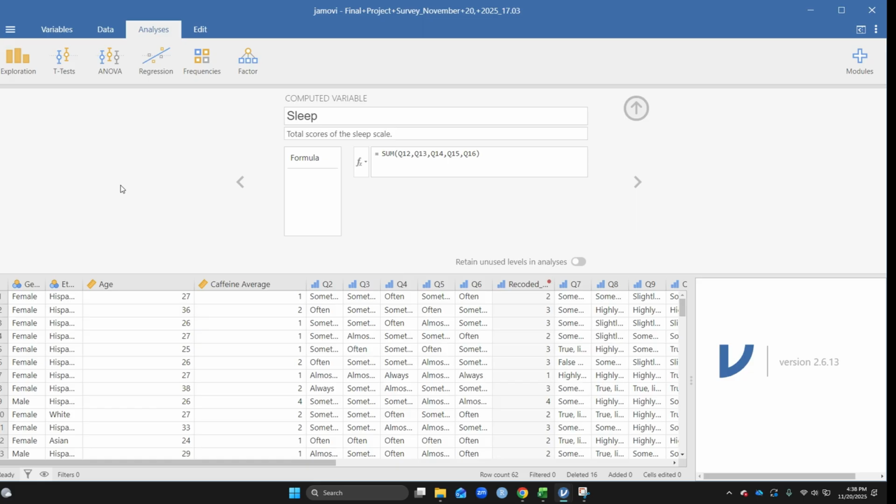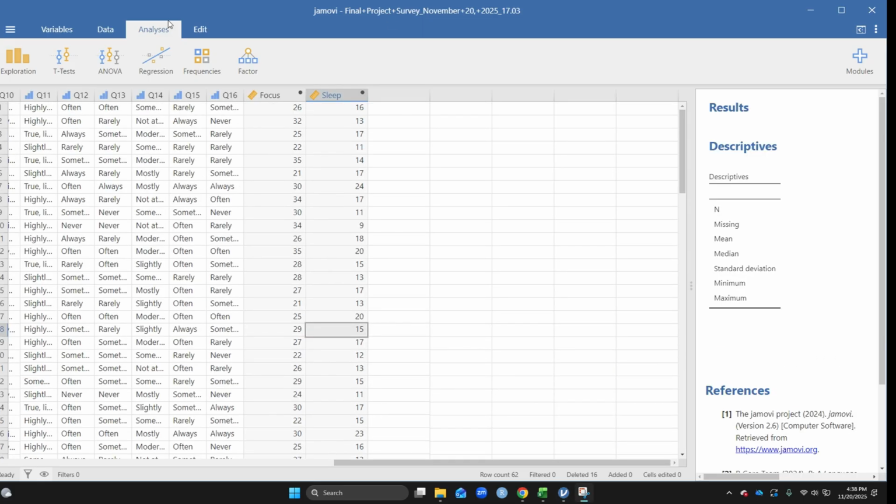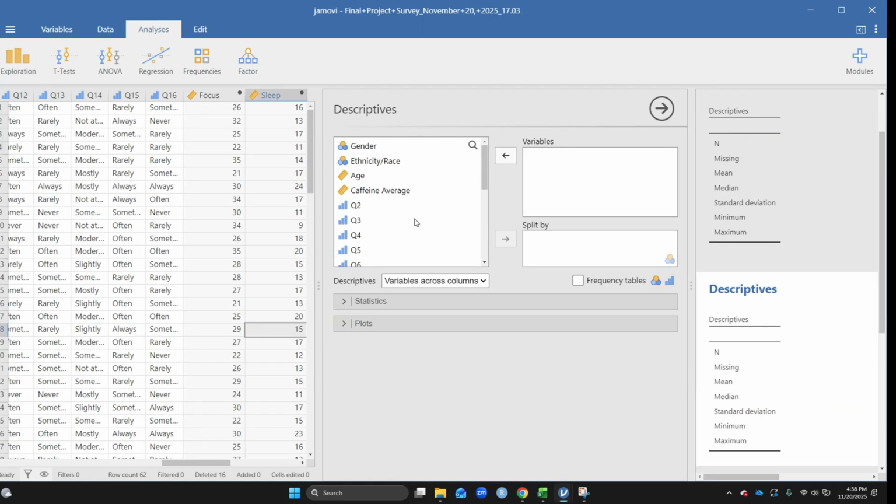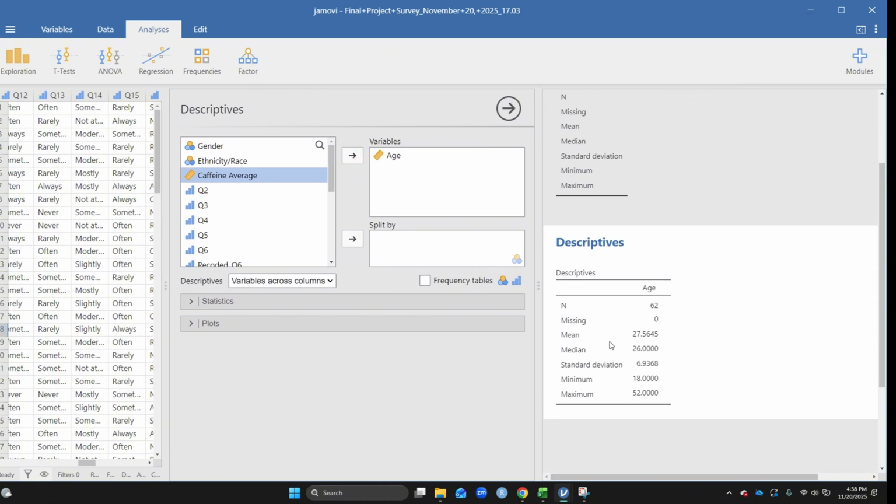So first you guys want to always do your descriptives. So if you don't remember, you're going to go up here in analyses, exploration, descriptives. This is how you're going to do your descriptive statistics. So you're going to need age. So age, we're going to put this in the variables. You'll see an output over here.